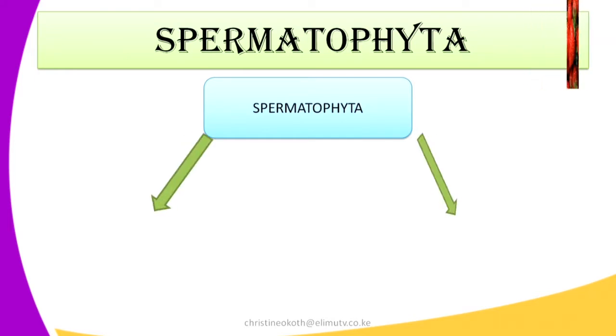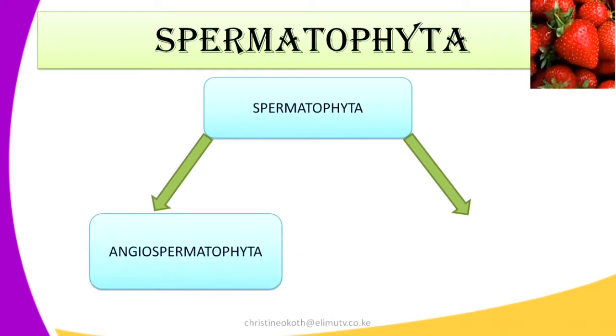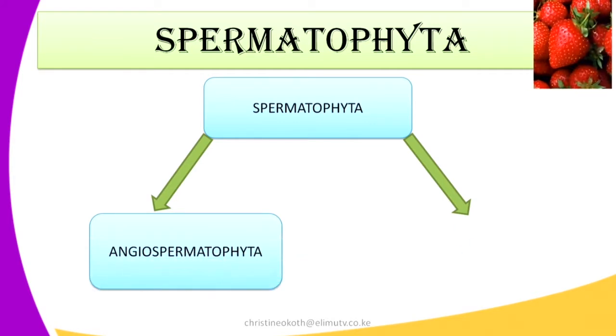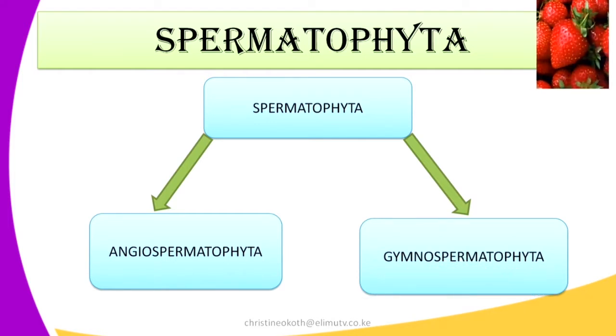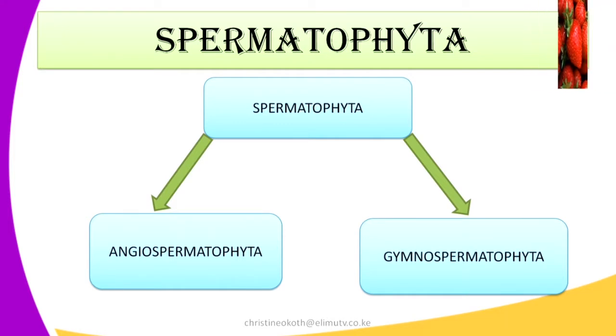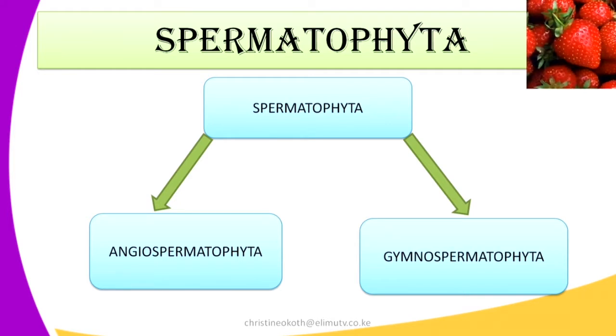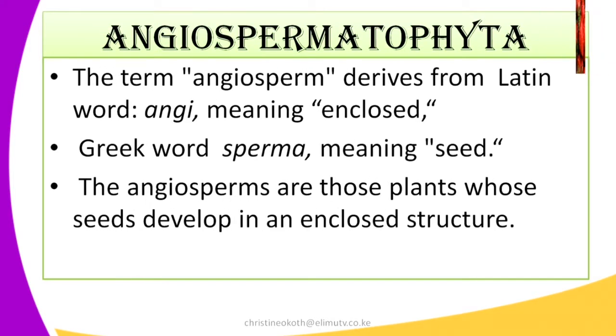Spermatophyta is divided into two main subdivisions. The first is Angiospermatophyta, and the second is called Gymnospermatophyta. We're going to look at each of these subdivisions, their characteristics and examples of each. We first start by looking at Angiospermatophyta.